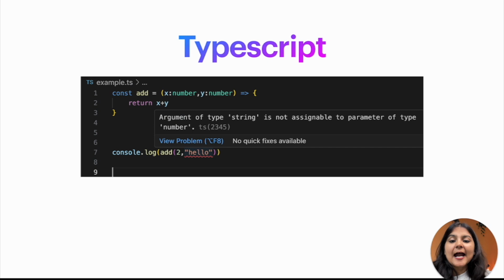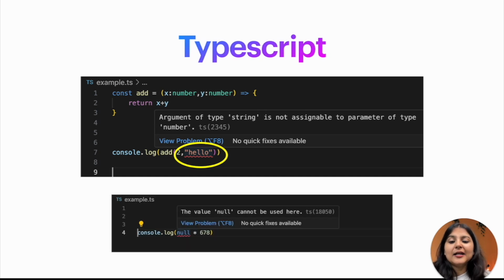Now you can see that if we write the previous example in TypeScript, then in the compilation step itself it's showing us the error that argument of type string is not assignable to parameter of type number. Also in the next example where we were multiplying null with a number, you can see that it again showed us the error during compilation time itself that the value null cannot be used here. So that's the power of TypeScript.